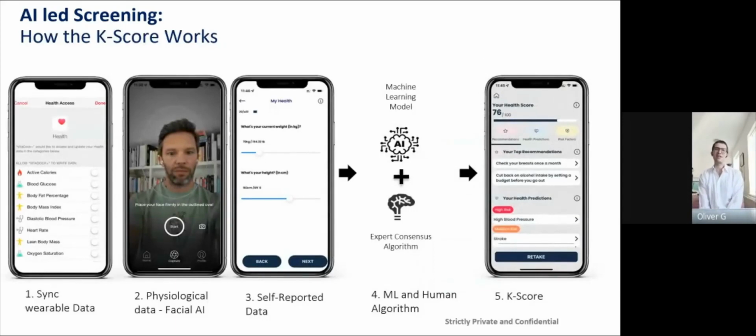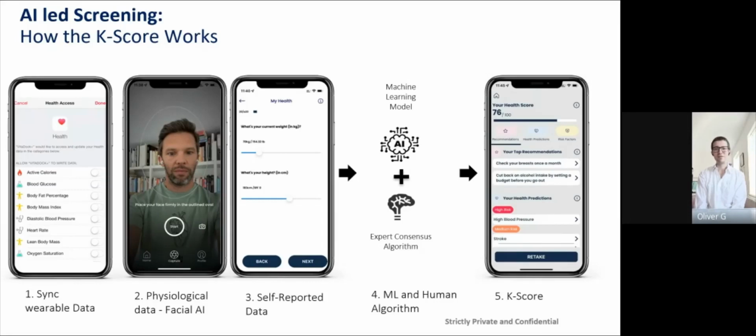So the way the score works is that we have multiple inputs. We can take inputs from sources such as wearable data, physiological data, for example, an individual's heart rate and blood pressure captured via a smartphone camera, as well as questionnaire-based data. So, the normal sorts of questions that your doctor might ask you about your health. Using all of these things, we can feed them into a machine learning algorithm that has a second layer of an expert consensus-driven algorithm. These two algorithms will work together to give an individual score prediction, which we term the K-score. This gives you a clearly understandable risk of future illness.